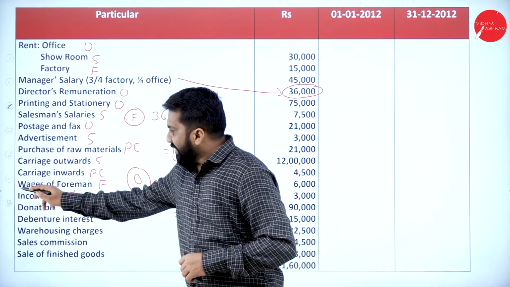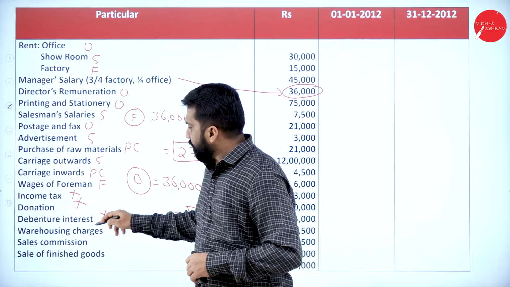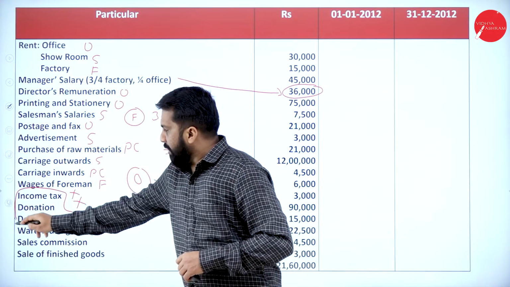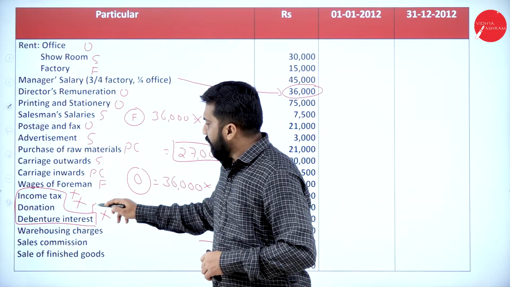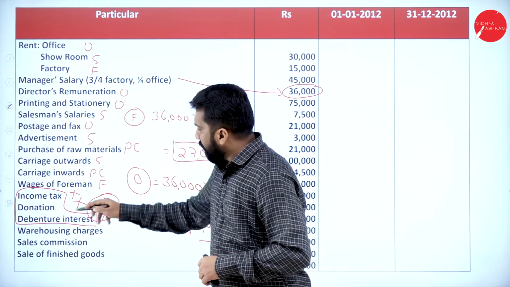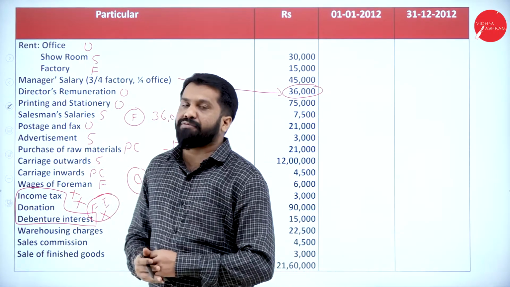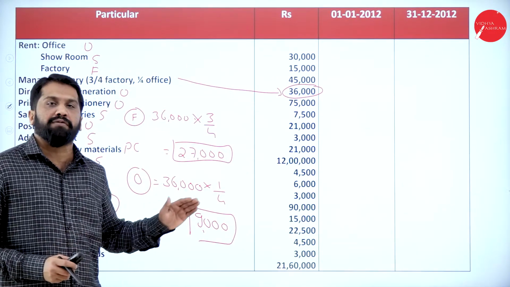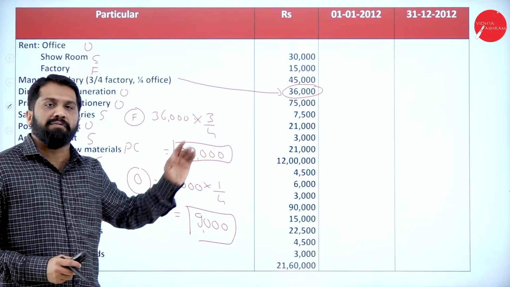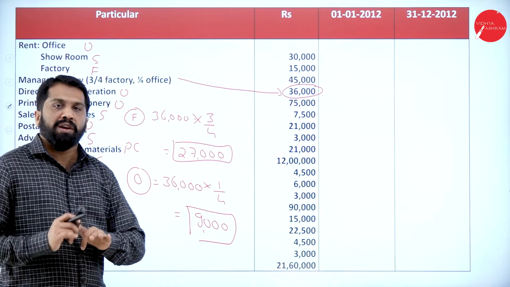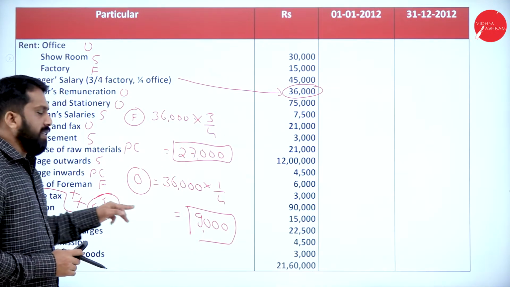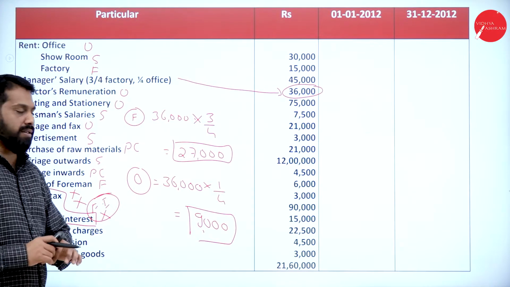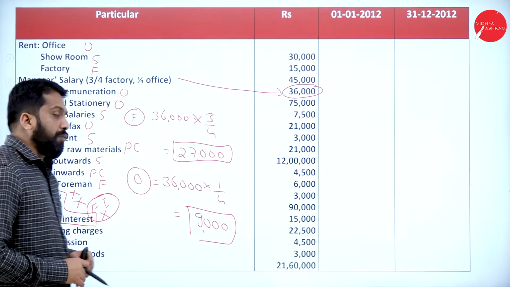Why? Because these three are financial items. All the financial items are not part of your cost accounting, they are part of your financial accounting. We don't consider these three in cost accounting. Now, we're done with this.